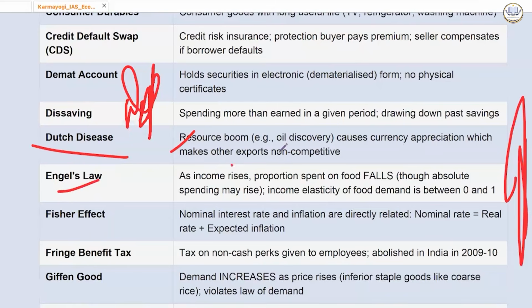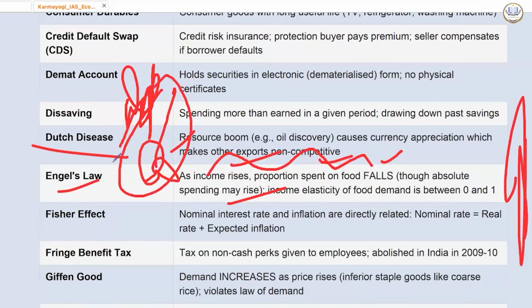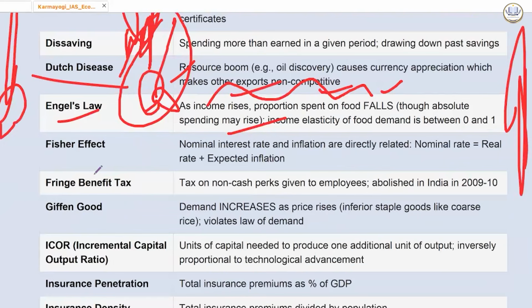Engel's law, as income rises, proportion spent on food falls, though absolute spending may rise. ठीक है, मतलब income rises, proportion spent on food will fall. 100 rupees if you are earning, and now you are earning 1000. So proportion of your total expenditure will now decrease on food compared to other items. होता है ना, you will go for iPhone, BMW and whatnot.